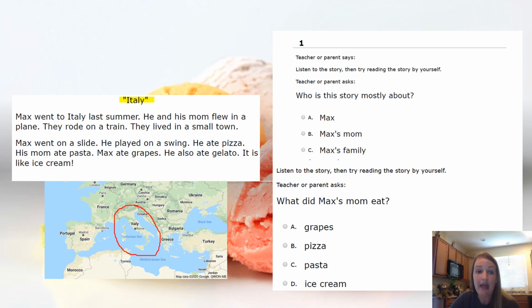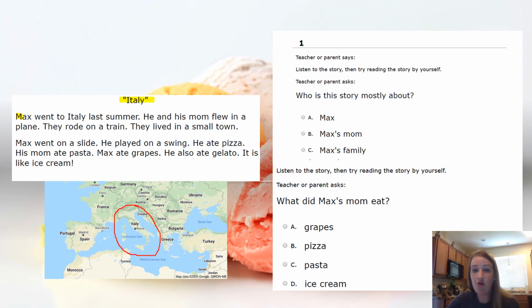Here I go. Max went to Italy last summer. He and his mom flew in a plane. They rode on a train. They lived in a small town. Max went on a slide. He played on a swing. He ate pizza. His mom ate pasta. Max ate grapes. He also ate gelato. It is like ice cream.